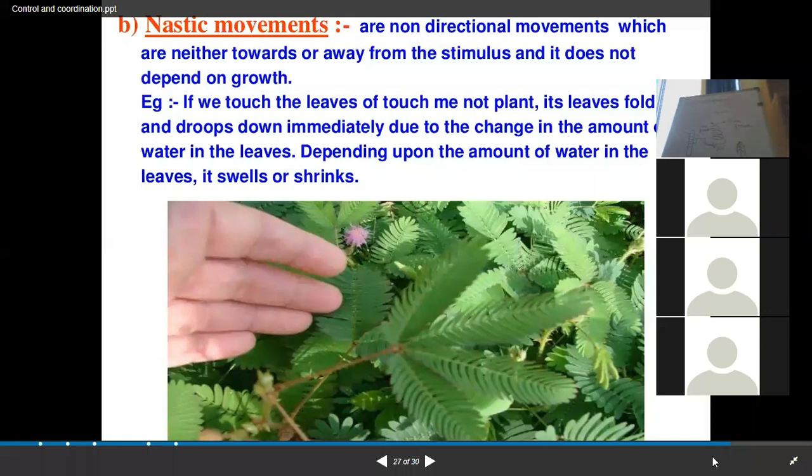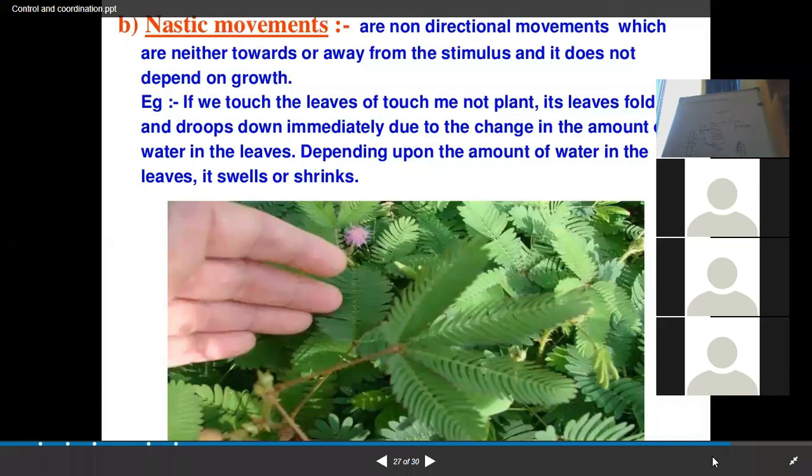These are the non-directional movements which are induced by external stimuli. So this is the response of the plant towards the stimuli. Once you touch it, your touch will be the stimulus, and the drooping of the leaves by the mimosa plant will be the response.